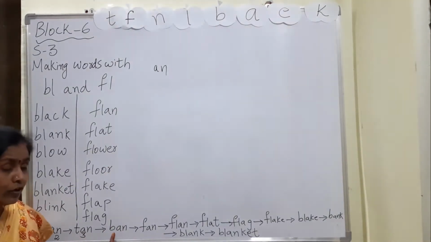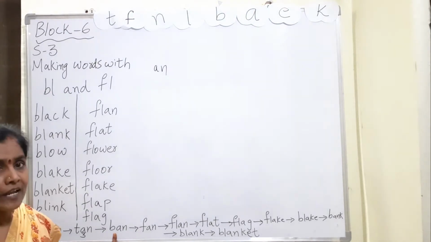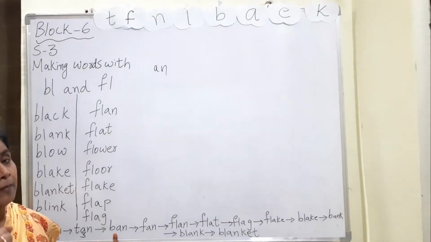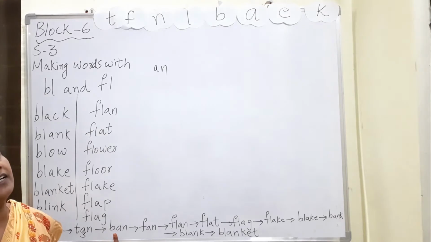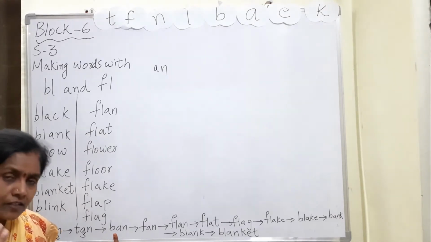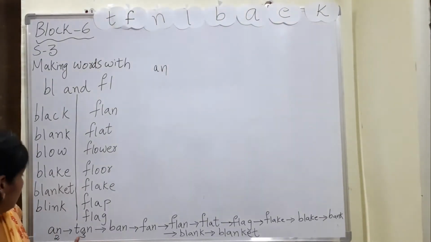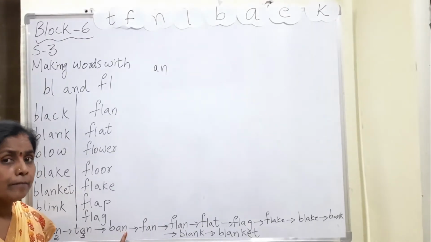As you all know, when we are making rhyming words, we only change the first letter. By changing the first letter, we get many words with different meanings and different spellings. In the same manner, T-A-N, tan, B-A-N, ban.